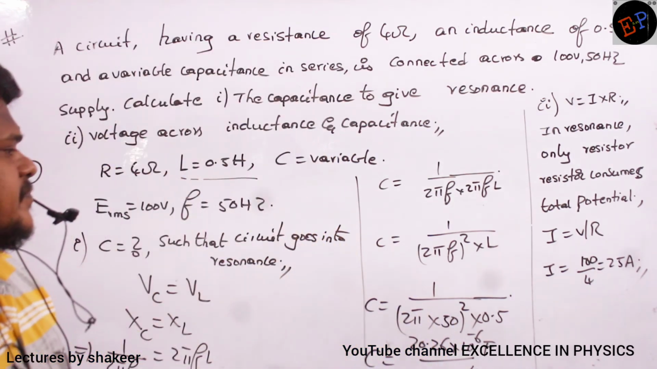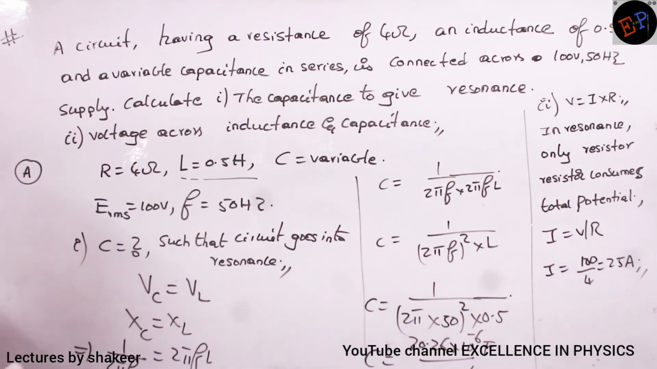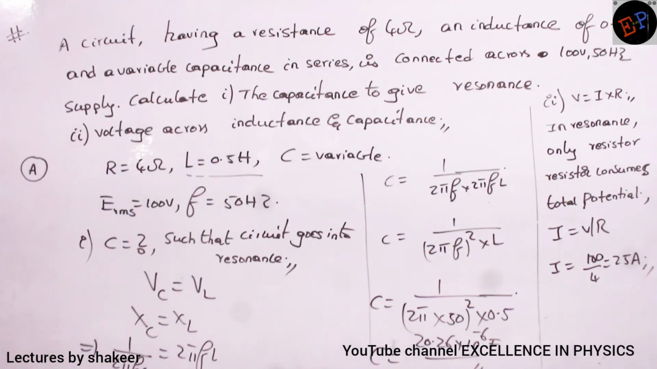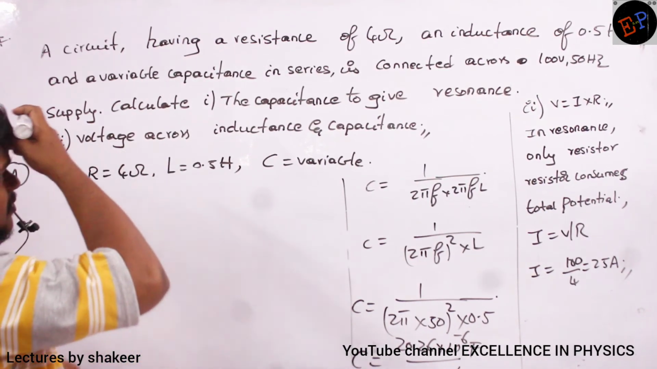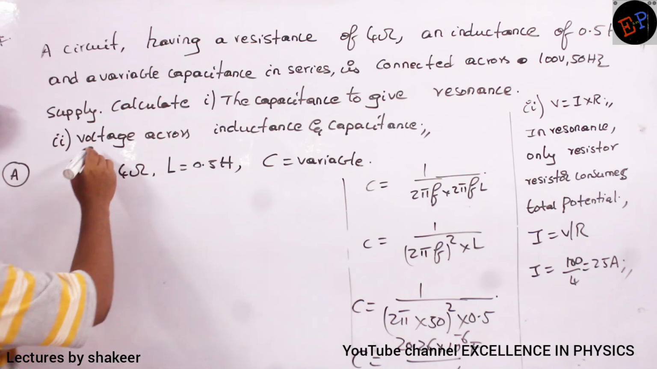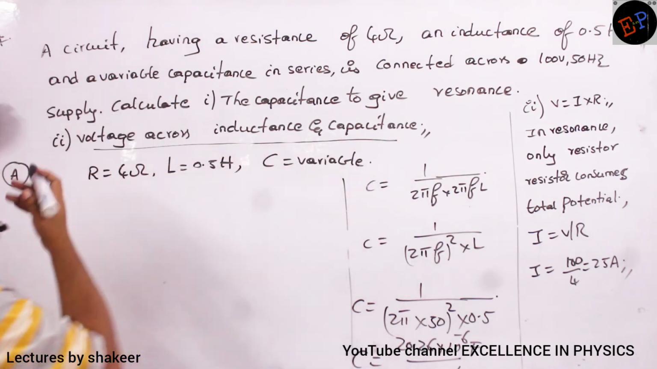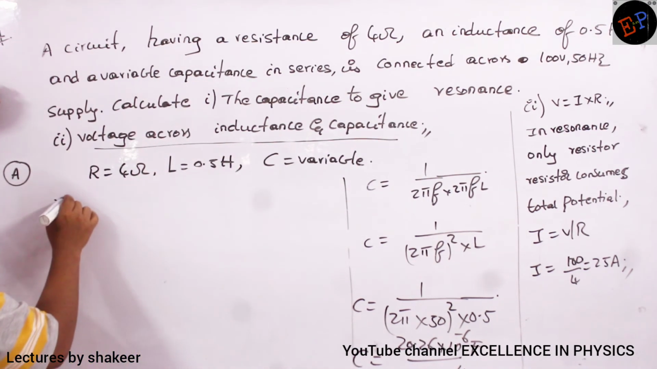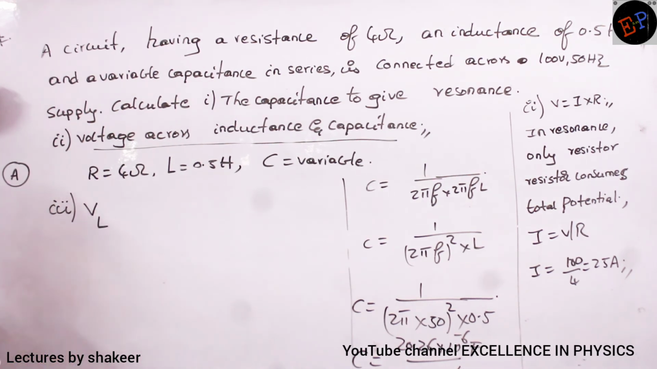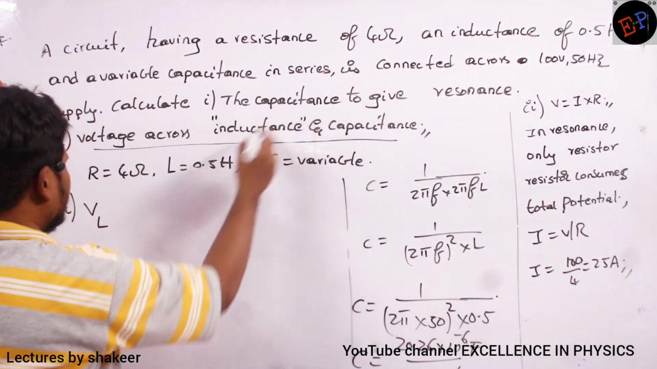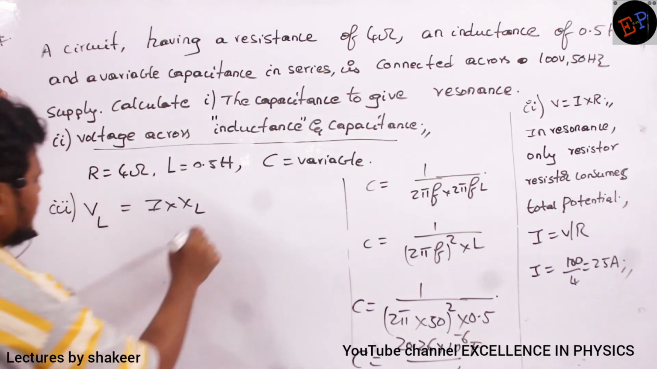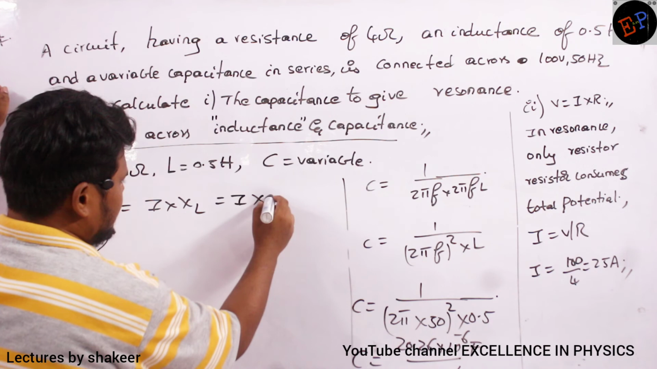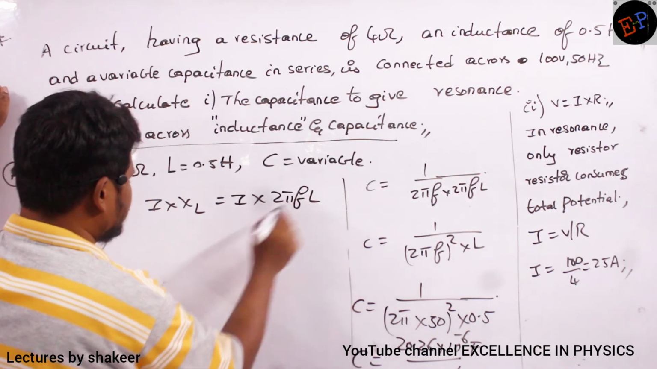Now see. When I got the current flowing in the circuit, the current is already calculated. Now he is asking us to find the voltage drop across inductance and capacitance. So VL is the voltage drop across inductance. How can I calculate VL? I into XL, that's all. I into XL, where the formula is 2 pi FL. Just substitute in this.